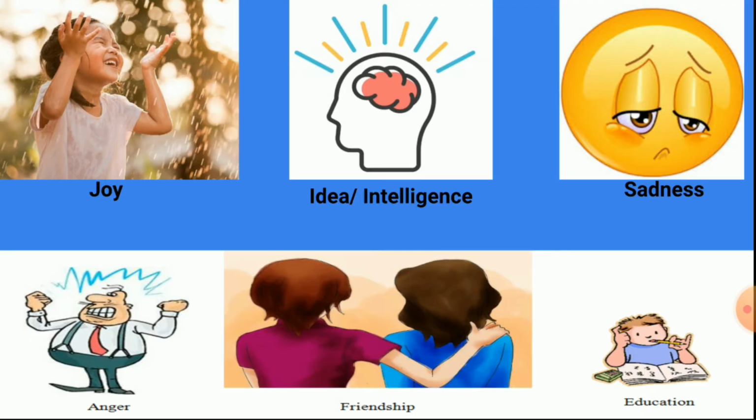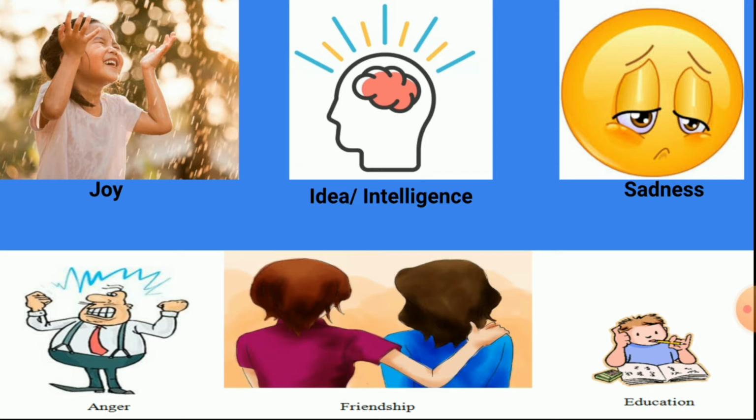Joy, idea or intelligence, sadness, anger, friendship, education. All these are only felt, right?